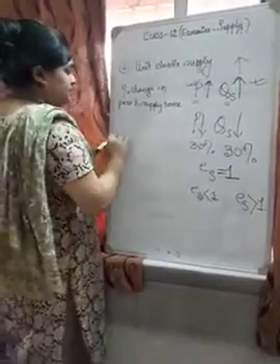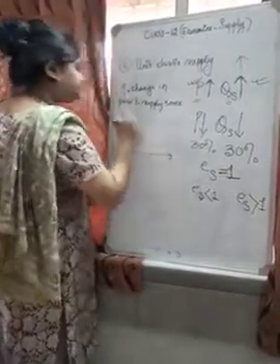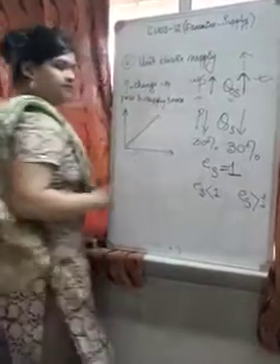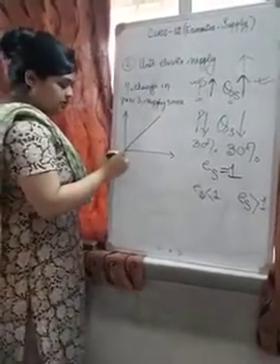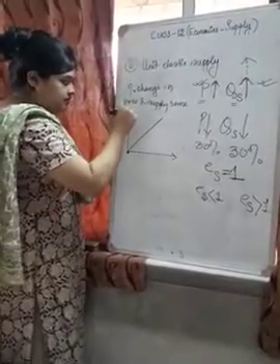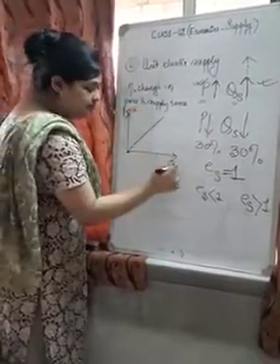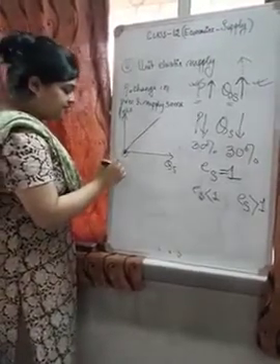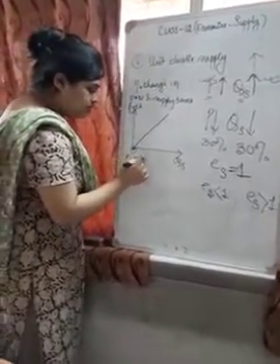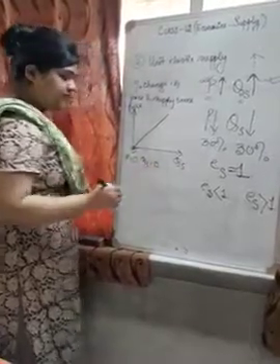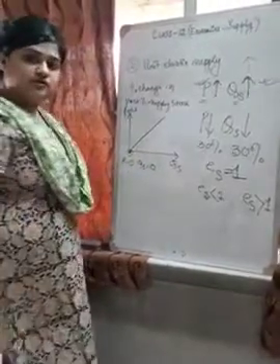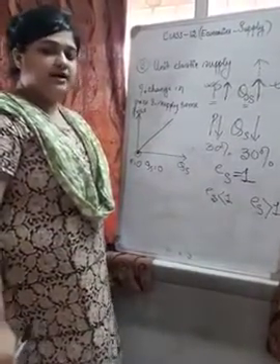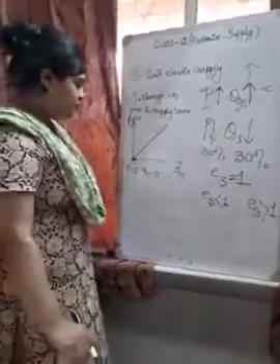Now, how will the curve look like? It will be starting from the origin. Now what does this origin signify? When price is 0, the quantity supplied is also 0. If the producers are not getting any price for the commodity in the market, they will not be willing to supply. They cannot give the goods free of cost.